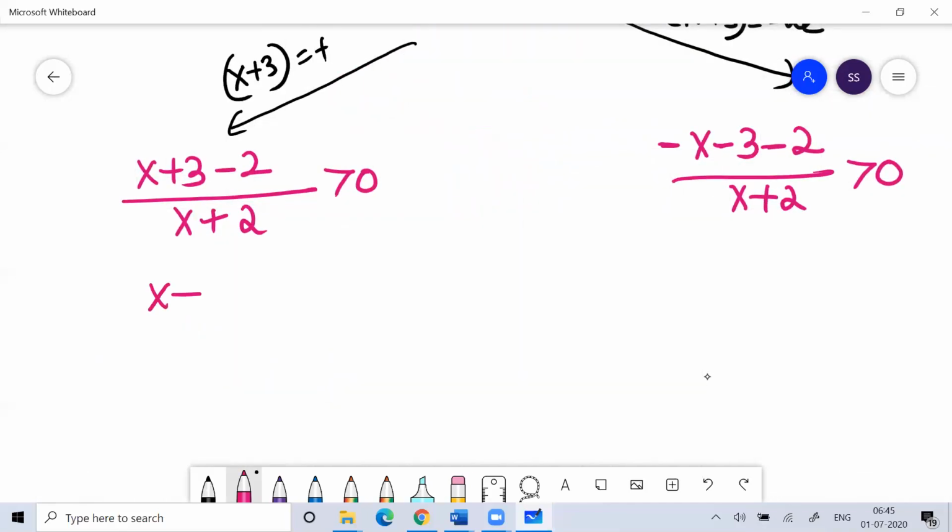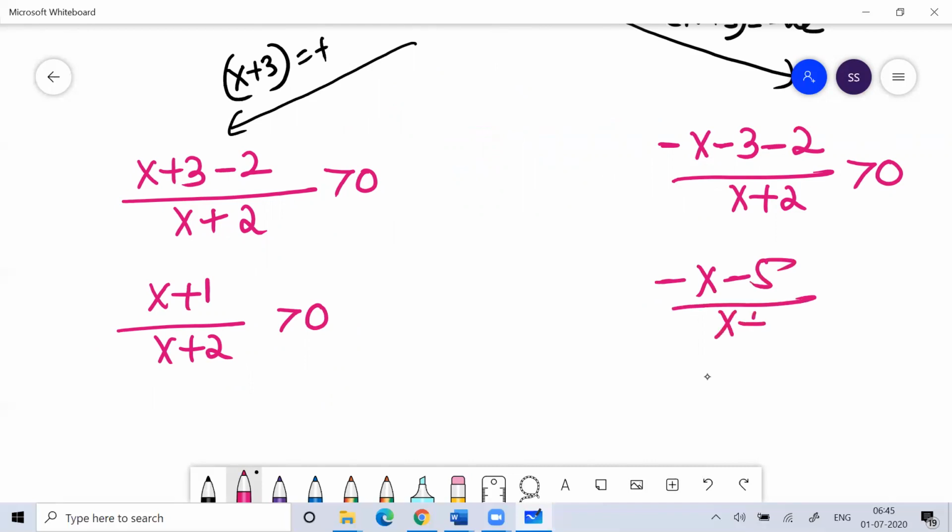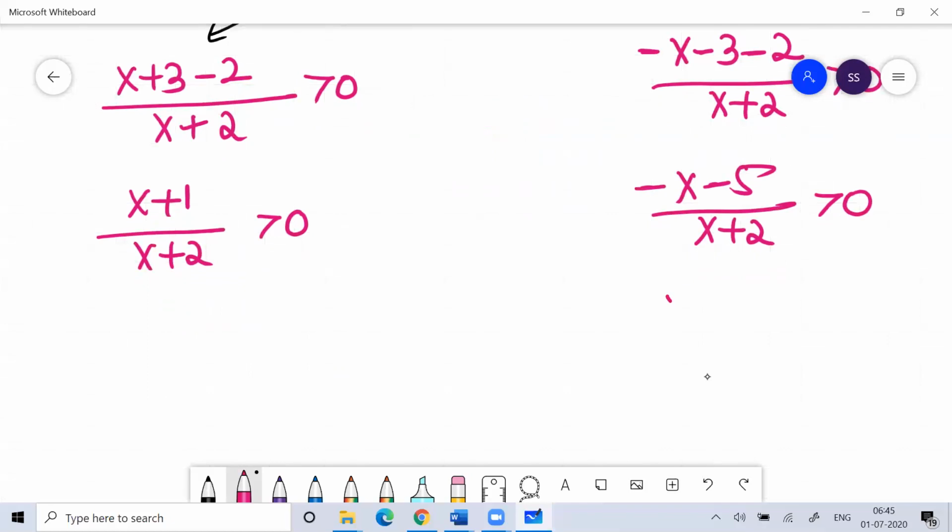So this is x plus 1 by x plus 2 is greater than 0. This is minus x minus 5 by x plus 2 is greater than 0. So you can multiply minus 1 both sides. So x plus 5 by x plus 2 is less than 0.